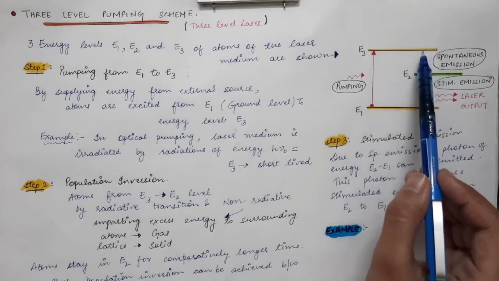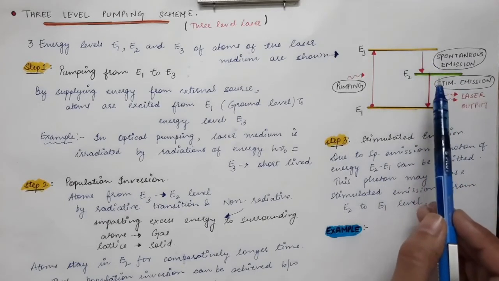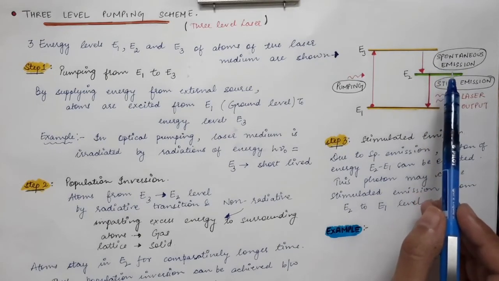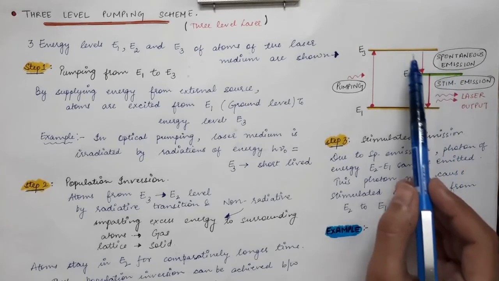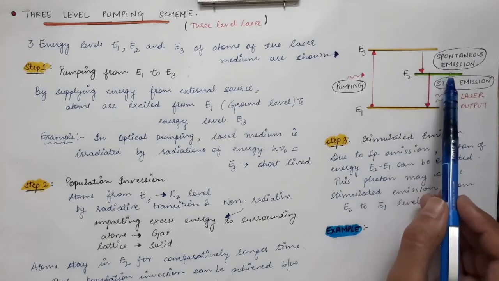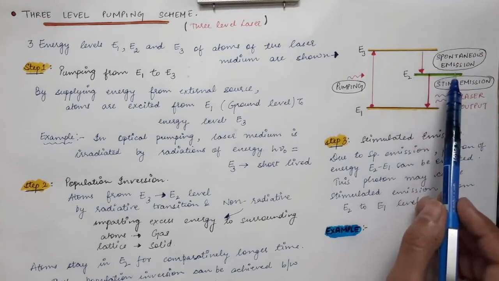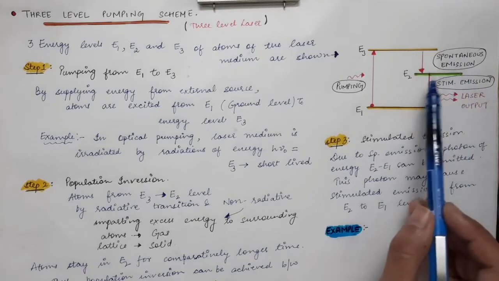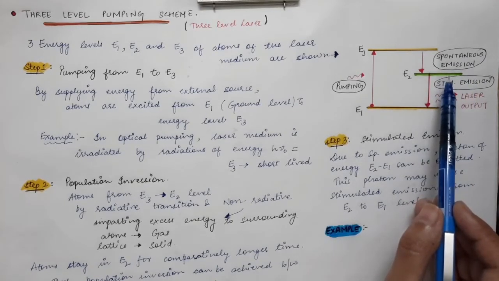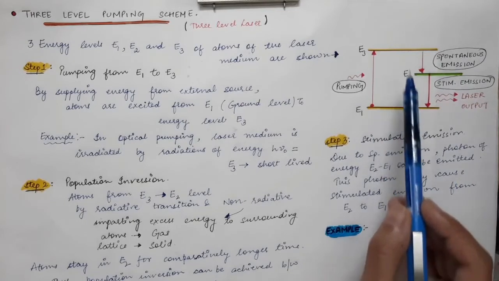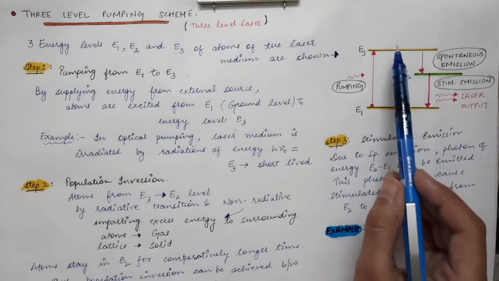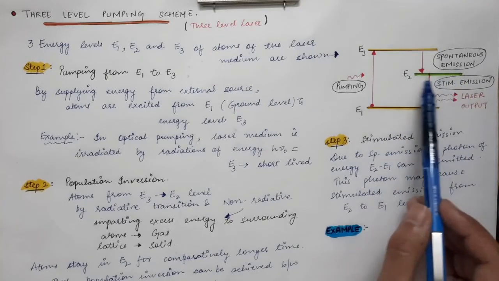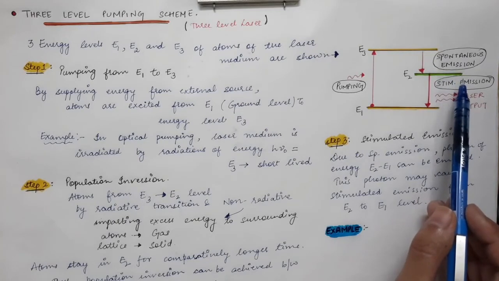So atoms from E3 will go to E2 through radiative or non-radiative transitions. The energy which is given to the surroundings is the non-radiative transition. The atoms will now go to the metastable state. They will occupy the metastable state. Now the metastable state is the state which has a longer lifetime. Lifetime is about 10 power minus 3 seconds. Now the ground state atoms are continuously going to the excited state, and excited state atoms are going to the metastable state, and they are staying there for a longer time period.